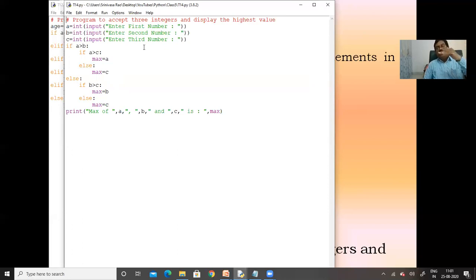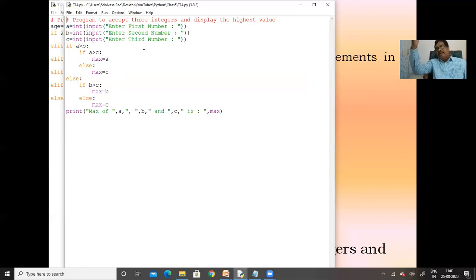Based on that, another condition is checked: if A is greater than C. If both conditions are true, at that time max equals A. If the first condition is true and the second condition is false, max will be C.